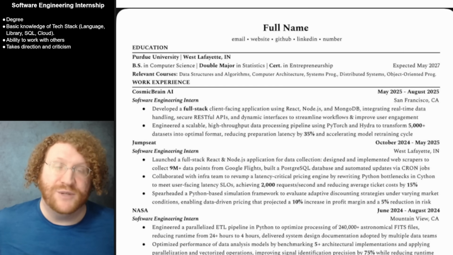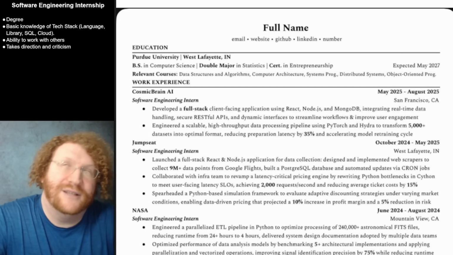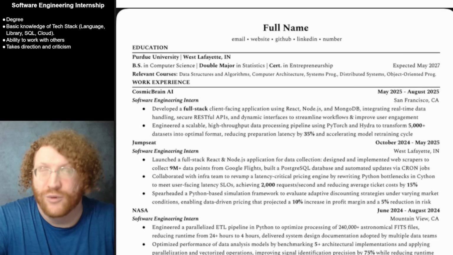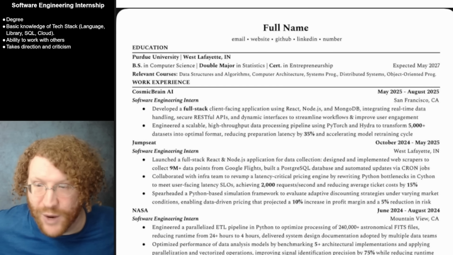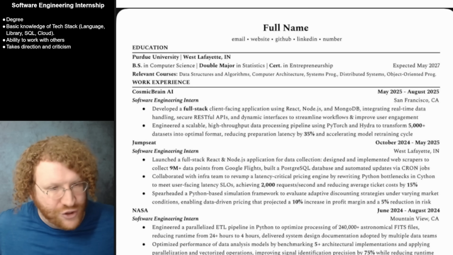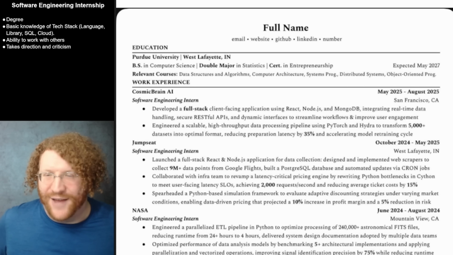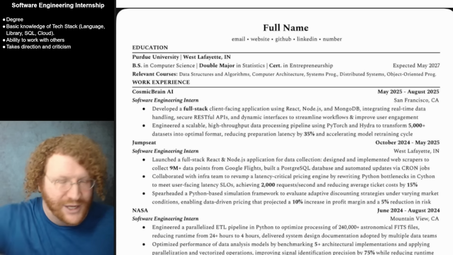The problem is if you submit it as a JPEG or an image file, the ATS may not read it. But as long as you submit it in those three, PDF, Word, or the Google Docs version, you're fine. This person sent it as a JPEG, so that's why it looks so off, which, don't do that, please. Send me Word or PDFs or Google Docs. That way I don't have to reduce the quality of it.